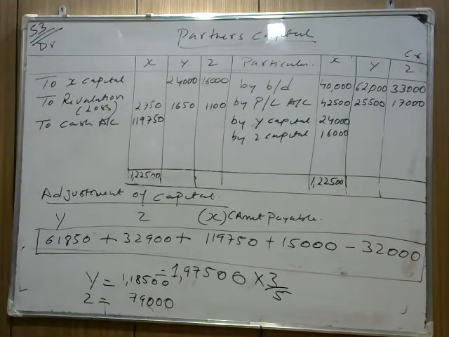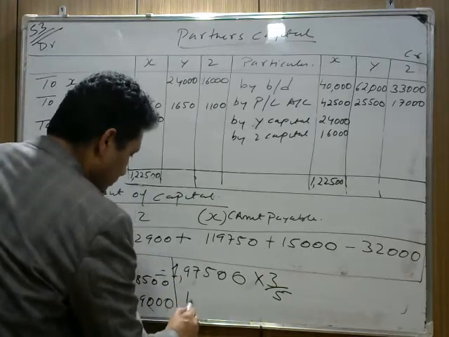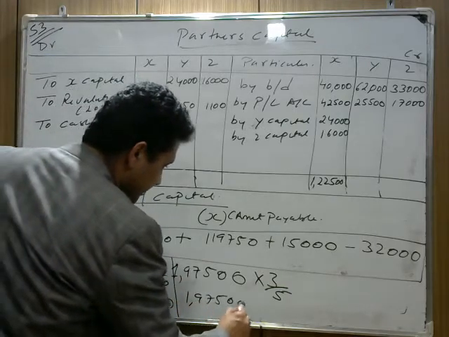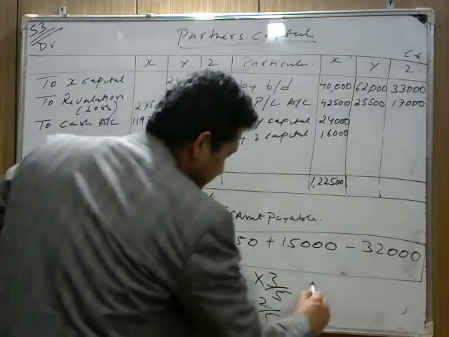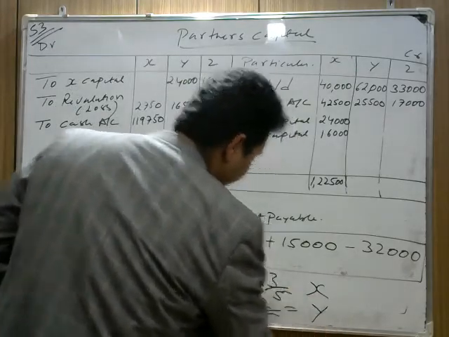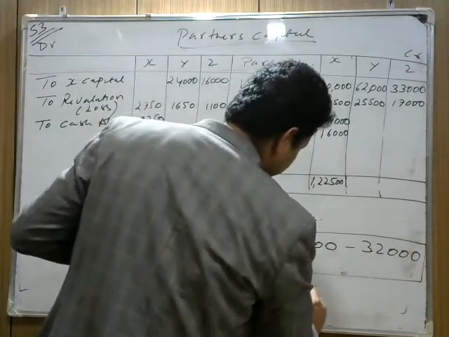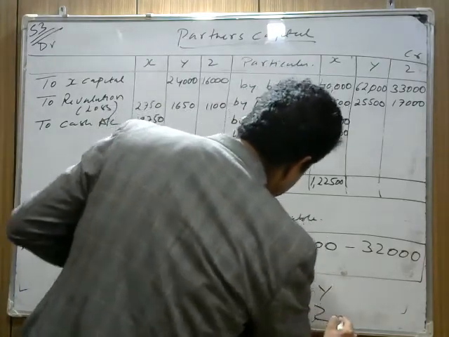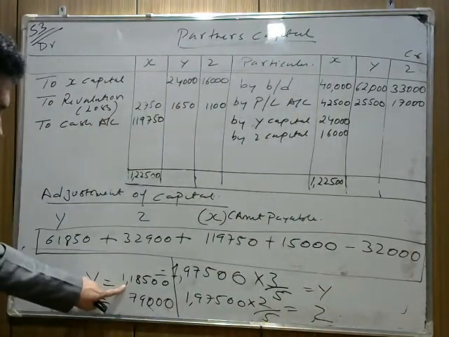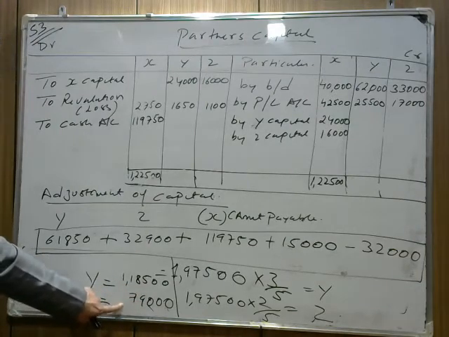Now again, how do we get X and Y capital? 1,97,500 is divided for Y and Z. X is the retiring partner. So Y capital is coming 1,18,500 and Z capital is coming 79,000.